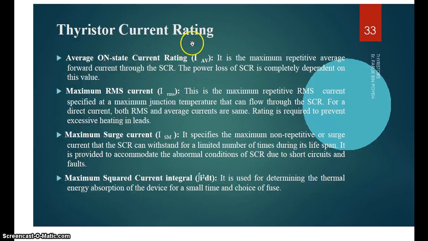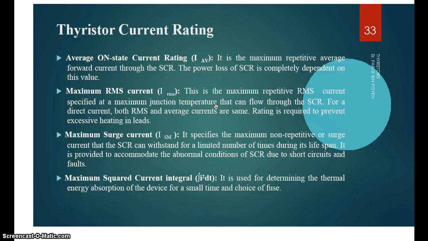Thyristor current rating. First is the average on-state current rating, that is the maximum repetitive average forward current through the SCR. The power loss of the SCR component depends on this value. Then maximum RMS current is the maximum repetitive RMS current, specified at maximum junction temperature, that can flow through the SCR.